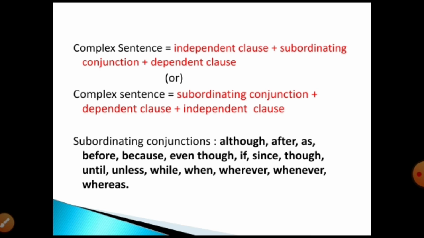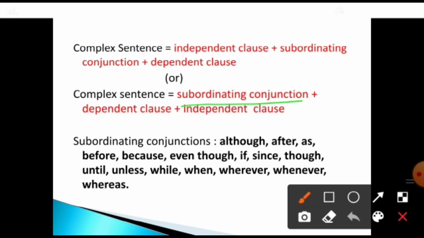See how the complex sentence can be. The complex sentence can have an independent clause plus subordinating conjunction plus dependent clause அப்படி இருக்கலாம். Or else it can have subordinating conjunction plus dependent clause plus independent clause. Likewise, can you understand? Independent க்கு அடுத்து dependent வரலாம் and also dependent க்கு அடுத்து independent clause வரலாம். ஓகேவா? But before the dependent clause it should கண்டிப்பா have subordinating conjunction இருக்கணும். ஓகேவா? Can you understand? Before dependent clause it should have subordinating conjunction in front of it.